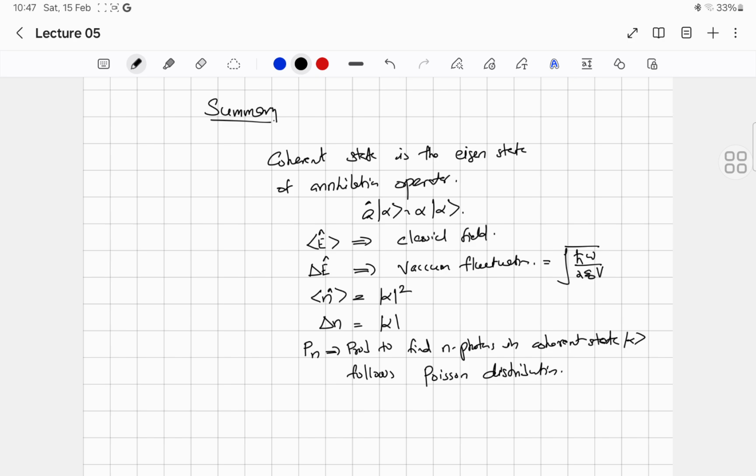Okay, so with this we have discussed two different types of quantum states of light, which are very useful in the further discussion of quantum optics. One is a pure quantum state called the Fock state, and the other is a state which can have a classical counterpart, called the coherent state.